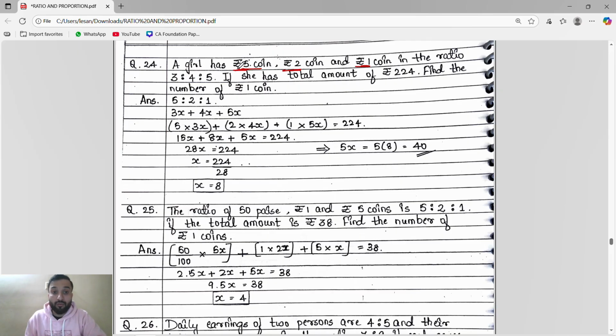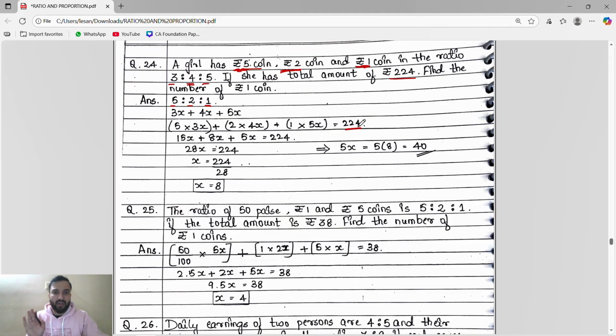They said a girl has a 5 rupee coin, 2 rupee coin, and 1 rupee coin in the ratio of 3:4:5. Okay. So if she has a total amount of 224, what will happen?